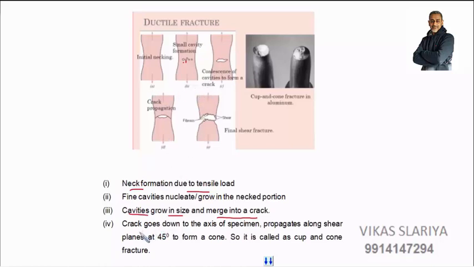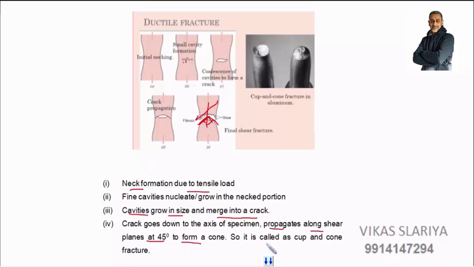Then after this process, the crack goes down to the axis of the specimen. See, this is the axis of the specimen. It has traveled towards the axis of the specimen, means it has gone down. It propagates along the shear plane at 45 degree to form a cone. Like see here, this makes an angle of 45 degree. This also makes an angle of 45 degree. So it forms a cup and cone arrangement. This is the 45 degree angle I have told you.